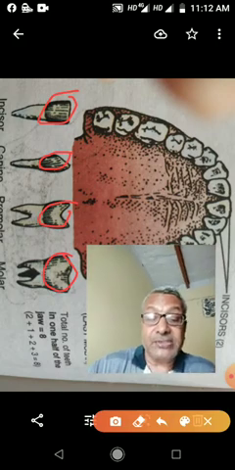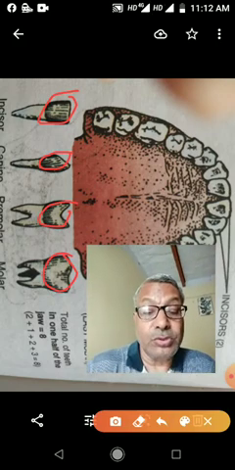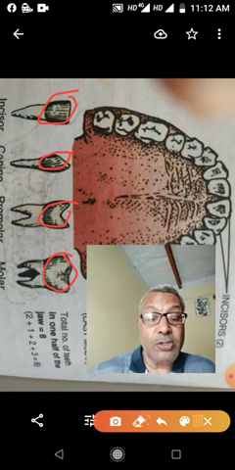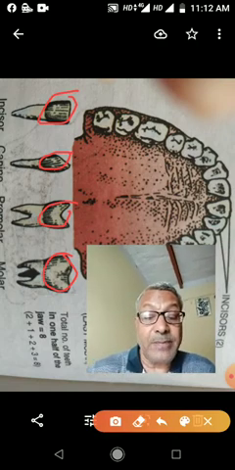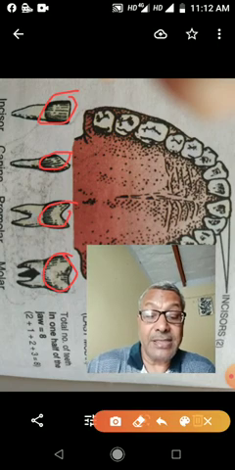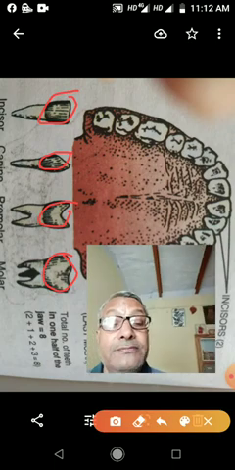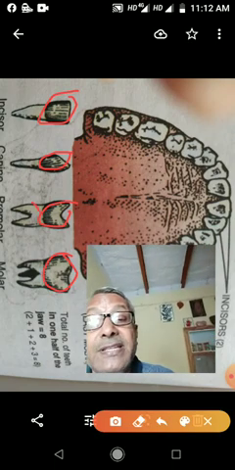When you see the structure of one tooth, you will see the tooth is placed in a socket. This socket is present in the jaw. There are 3 parts of the tooth. The basal part of the tooth, which is embedded in the socket, is called the root.